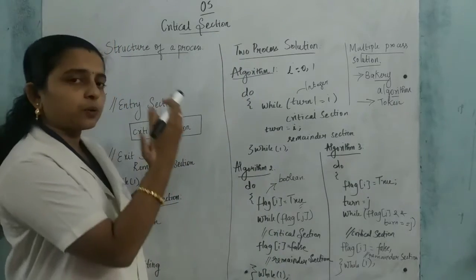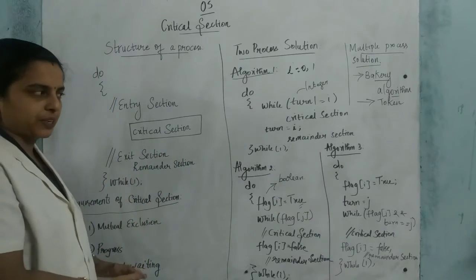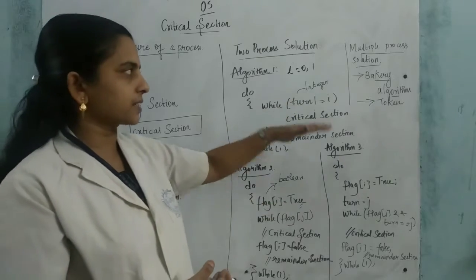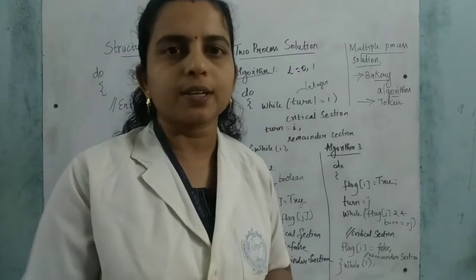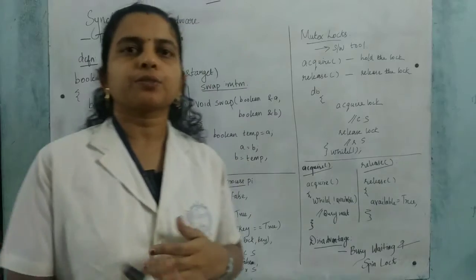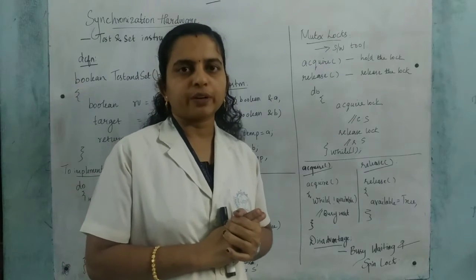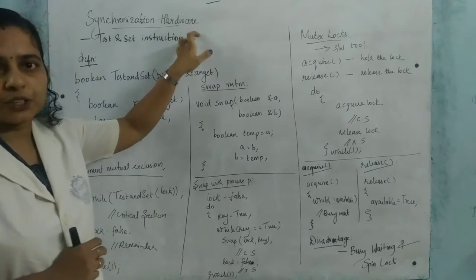First of all, we have seen what is the critical section and what are the requirements for the critical section, and then we have seen the solutions to solve this critical section. Understand? So next we can see some tools to solve this critical section problem. We are going to see the first two solutions for solving the critical section problem. The first one is synchronization hardware.